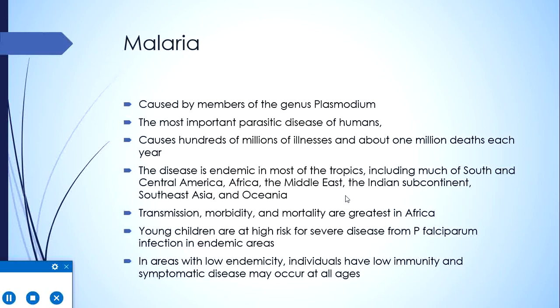But in areas with low endemicity, because of fewer chances of infection, such comprehensive immunity is not achieved, and symptomatic disease can be seen in every age group. However, the intensity of disease may not be so severe. But if a person from a non-endemic area acquires the disease, for example, if he travels to an area which is endemic, he is likely to get a very serious disease because no immunity exists in that person, because he had never been exposed to the disease before.